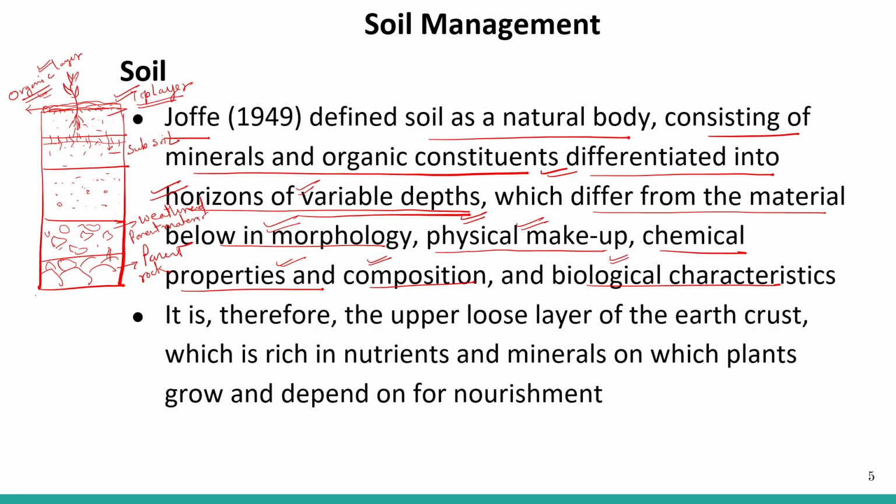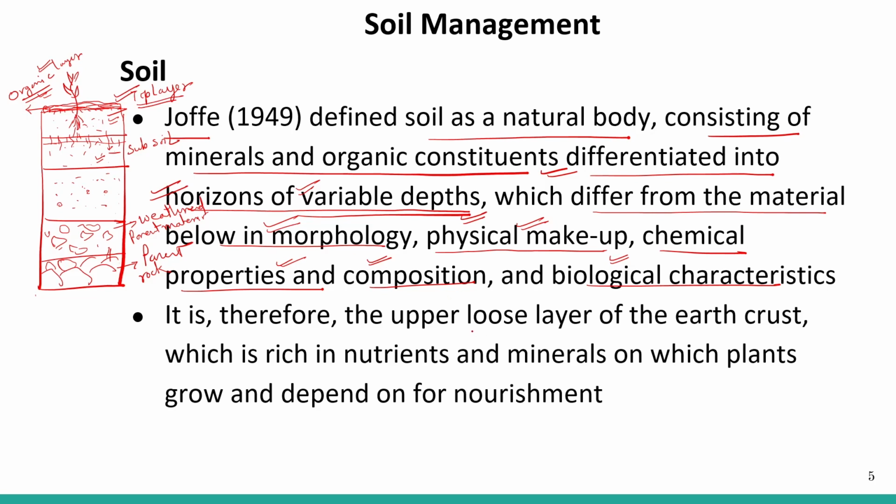So everywhere we will not have this organic layer. The top layer differs from one place to another, and if there is lots of organic matter, then that top layer will have a sufficient amount of nutrients and organic matter. In the same way, the subsoil also varies from place to place.